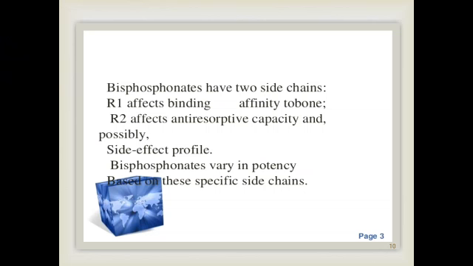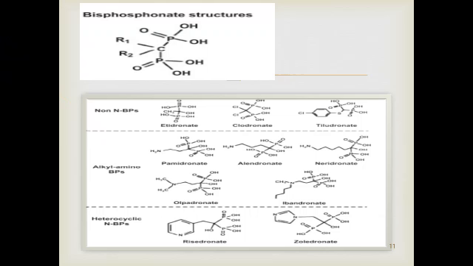Bisphosphonates have two side chains. R1 affects the binding affinity to bone. R2 affects anti-resorptive capacity and possibly the side effect profile. Bisphosphonates vary in potency based on these specific side chains. These are the different categories of bisphosphonates based on their structure: non-nitrogen bisphosphonates, alkyl amine bisphosphonates and heterocyclic nitrogen containing bisphosphonates.